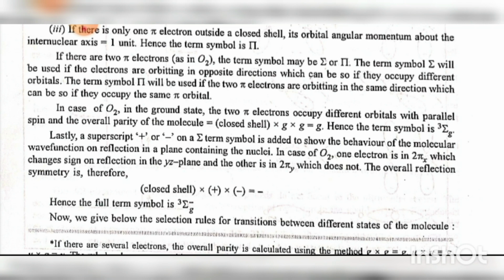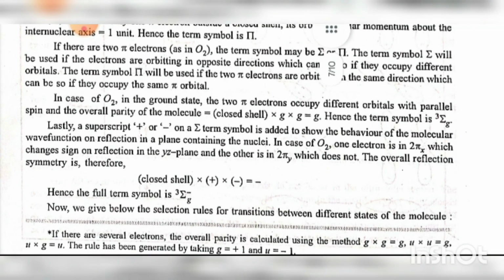The overall reflection symmetry is therefore closed shell times plus times minus, which equals minus. Hence, the full term symbol is 3 sigma g minus. Now we give below the selection rules for transitions between different states of a molecule.